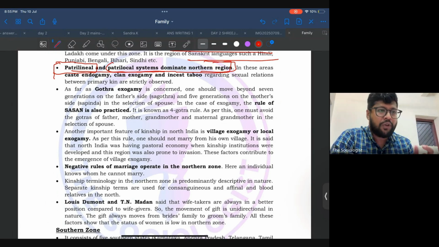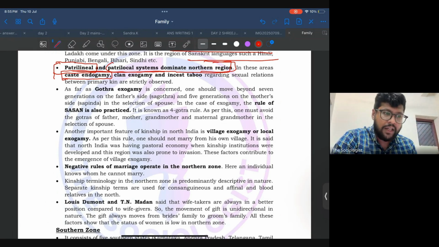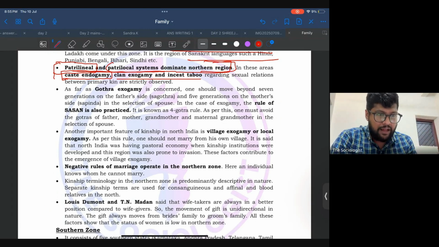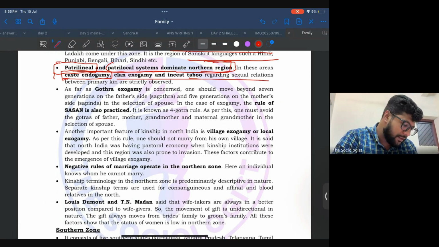With respect to caste, in the northern sector they strictly follow caste endogamy. That means they can only marry within the caste; it is not allowed to marry outside the caste. A very special feature is that the northern part also follows clan exogamy or incest taboo. Compared to southern India, where cross cousin marriages are allowed, in the northern part cross cousin marriage is not allowed, and you cannot marry from within the same clan.